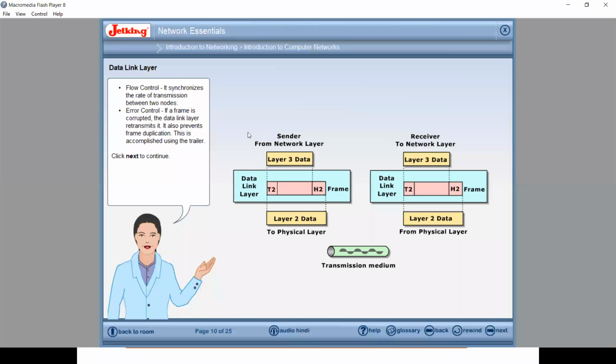So data link layer always maintains the physical address. So whatever switch we have studied in the packet tracer, that switch is maintaining the physical address, that is called as MAC address. Okay. So physical address is not changeable. Logical address is changeable. Physical address is 48 bit. Logical address is 32 bit.